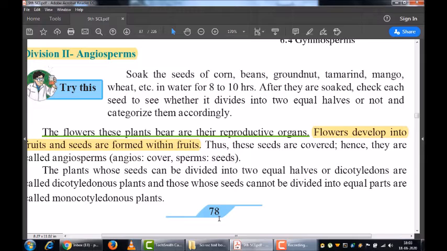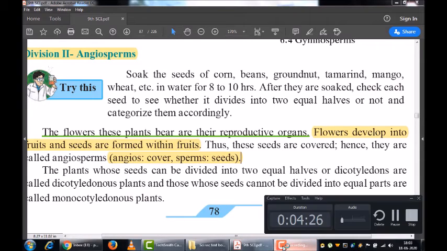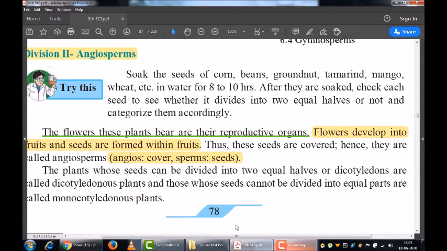Now, these seeds are covered. That's why this highlighted name, angiosperm: angio means cover, and sperm means seed. That's why the name angiosperm is given, because the seeds in these plants have a particular type of covering.